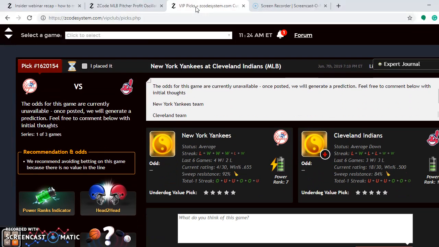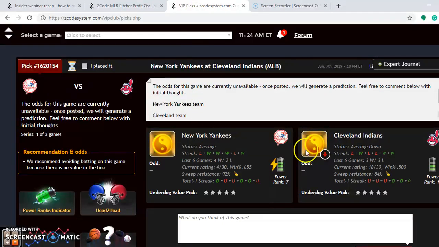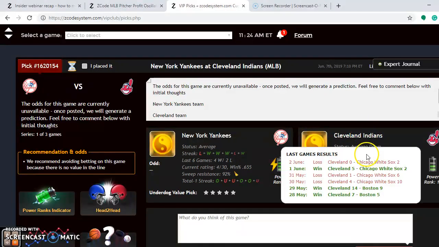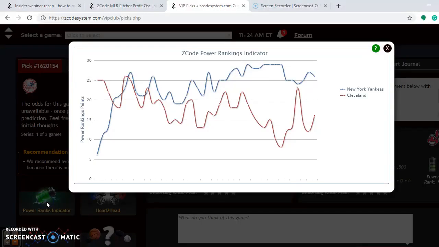The New York Yankees are average at the moment, and you see what they've done over their last 6. They've won 4 of their last 6, losing their last game to Boston 8-5. You look at the Indians, they're average at the moment. They are 3-3 over their last 6 games. If you look here at the power rankings indicator again to see where they're at, the Yankees are relatively stable here. They're at plus 26. The Indians have been up and down. They were down here at plus 12 just a few days ago. They're back up to plus 16.